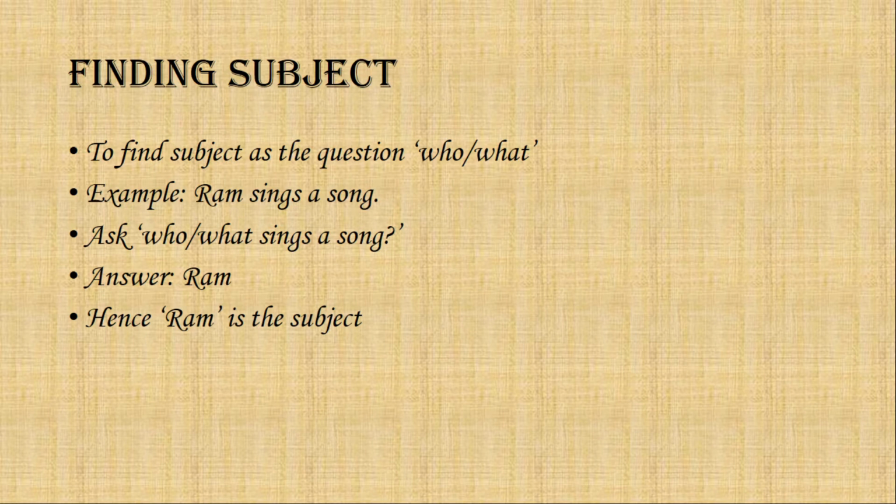Now, how to find an object or a subject in a sentence? Here is an example: Ram sings a song. To find the subject, we ask the question who or what. Who or what is doing the action? Here, let us ask who sings a song? And we get the answer Ram. So in this sentence, Ram is the subject.